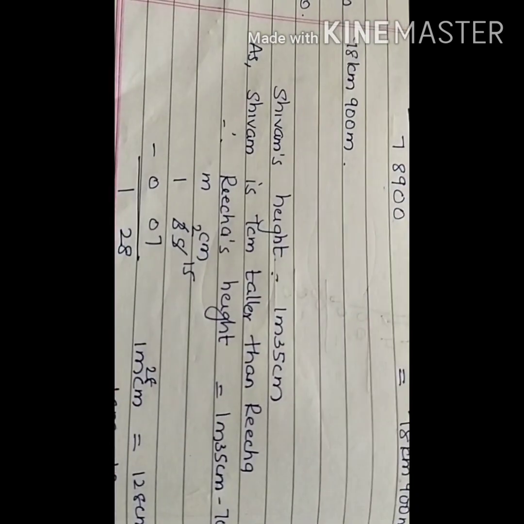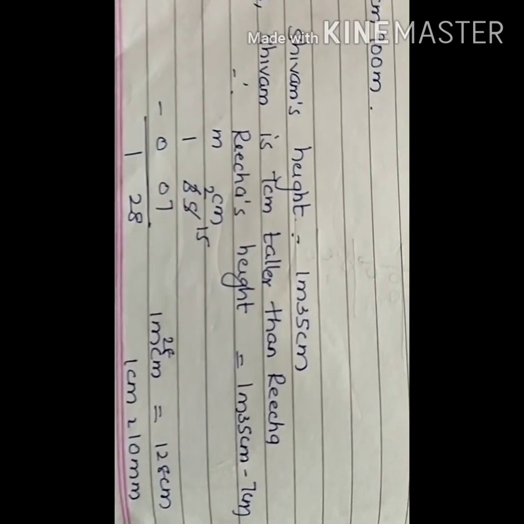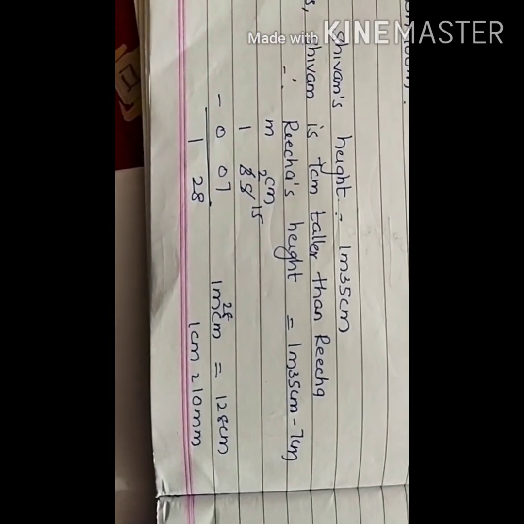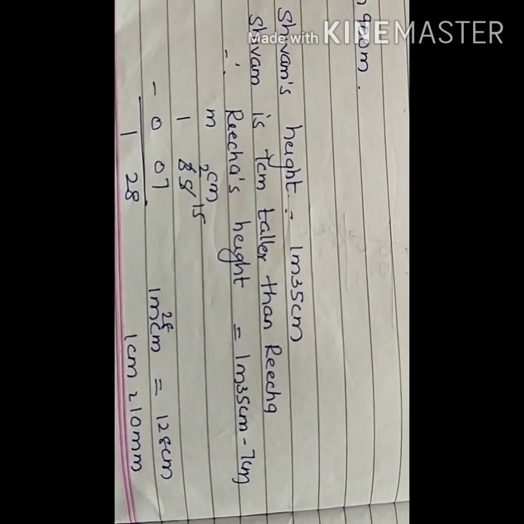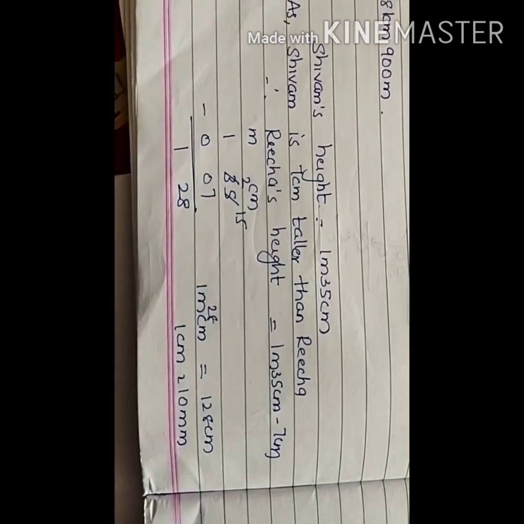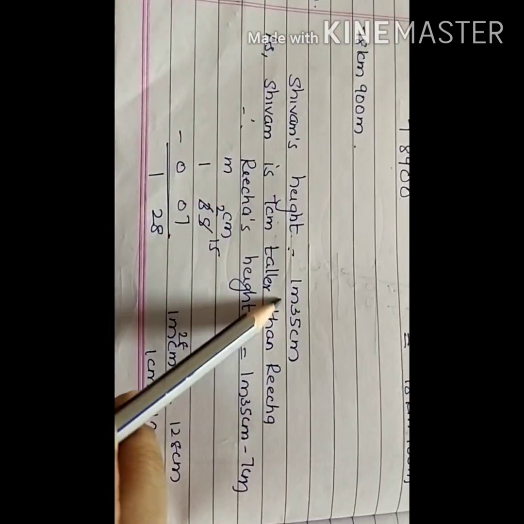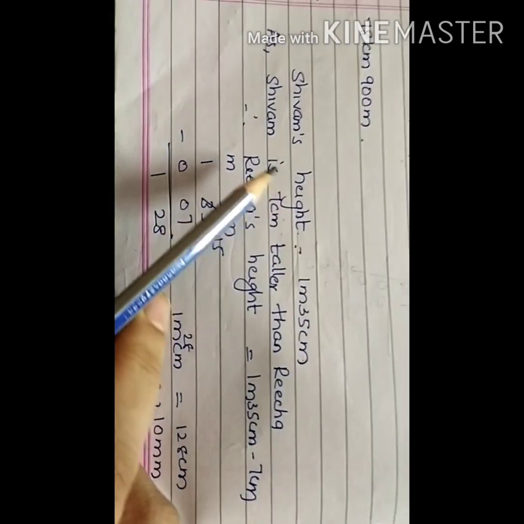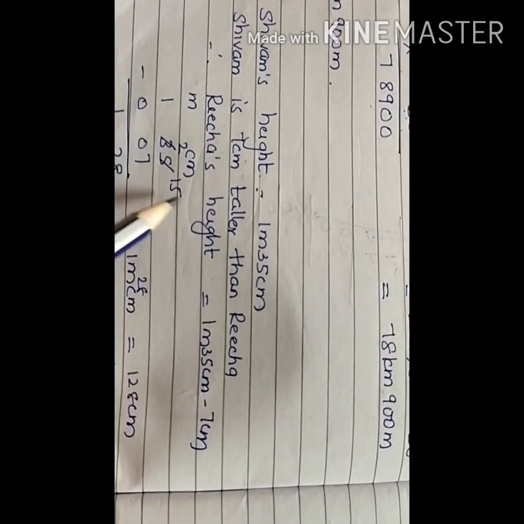Now let us see question number 10. Let me explain you all this question. Shivam is 7 centimeter taller than Richa. If Shivam's height is 1 meter 35 centimeter, what is Richa's height? Convert Richa's height into millimeter. Now let us see Shivam's height. Shivam's height is 1 meter 35 centimeter and Shivam is 7 centimeter taller than Richa.